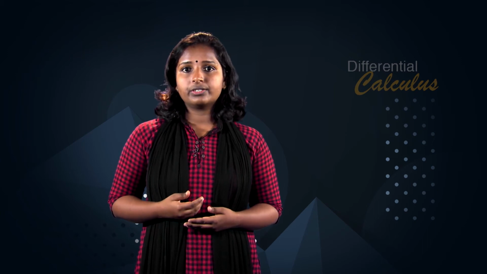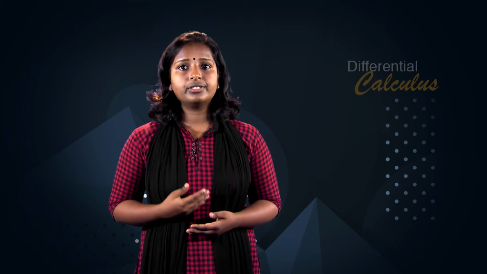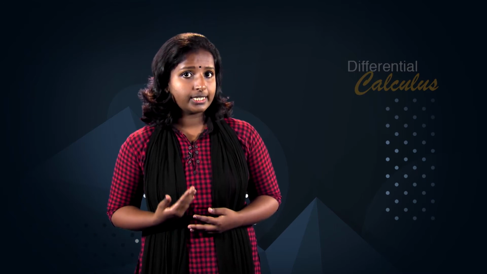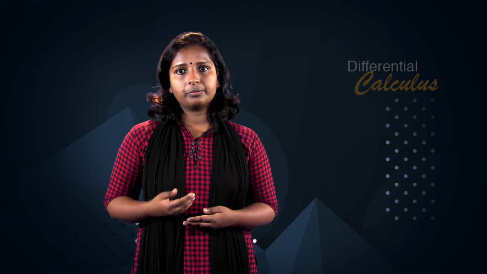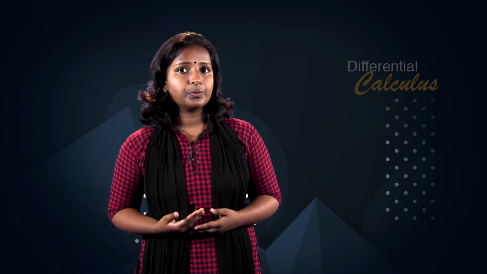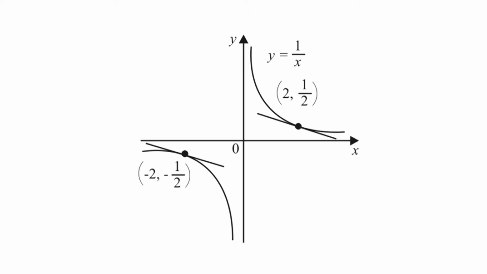Now, let us find where the slope equals negative 1 upon 4. If the slope of the curve y equal to 1 upon x at a point x equal to a is negative 1 upon 4, then negative 1 upon a square equal to negative 1 upon 4. This equation is equivalent to a square equal to 4. So, a equal to 2 or a equal to negative 2. It follows that the curve has slope negative 1 upon 4 at the 2 points, ordered pair 2, 1 upon 2 and ordered pair negative 2, negative 1 upon 2.